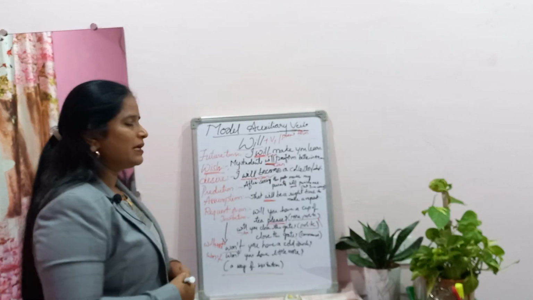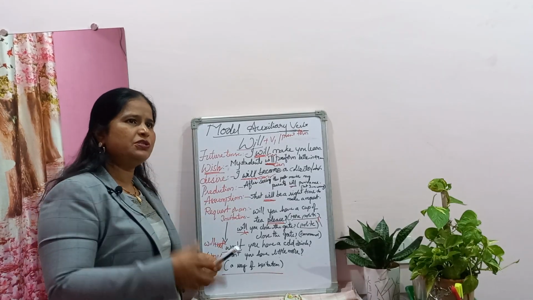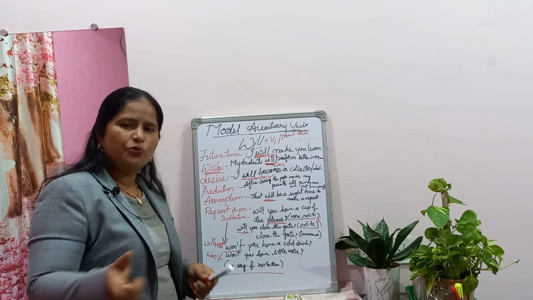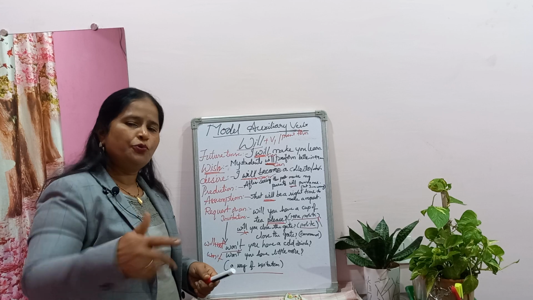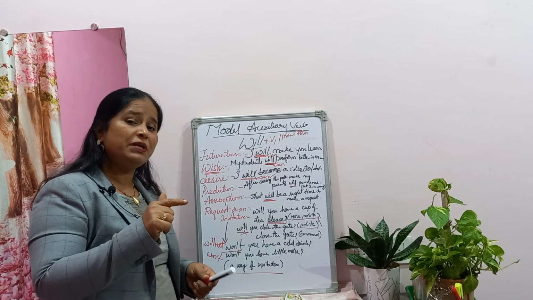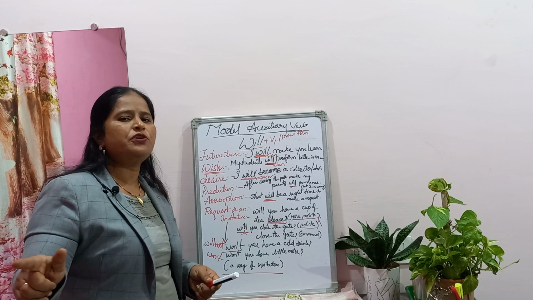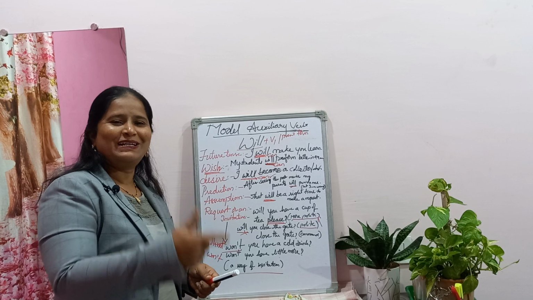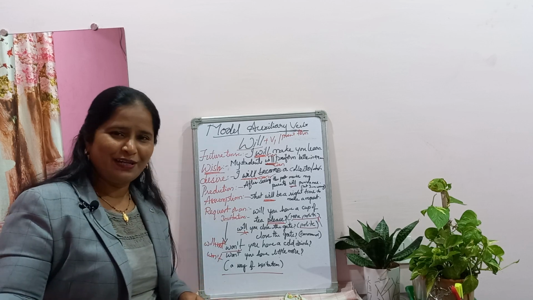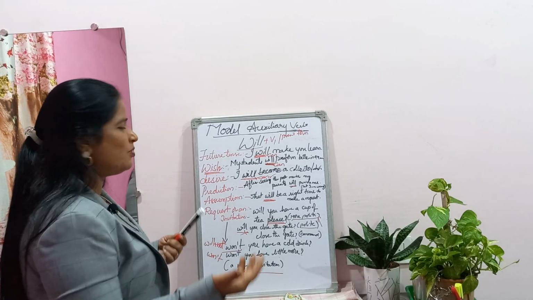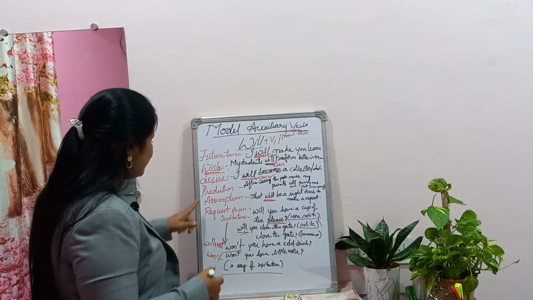Here, I can become a collector means even before this you have the capacity, you know that you are capable of doing that, but you may not want to become one. Not wanting to become is secondary, but having the capacity is the main thing. Then you can say, I can become a collector, but I prefer to become a teacher. Wow, good sentence, no? I can become a collector, but I prefer to become a teacher. It's not that; the fact is different. I became a teacher, so I'm enjoying my profession, that's it.